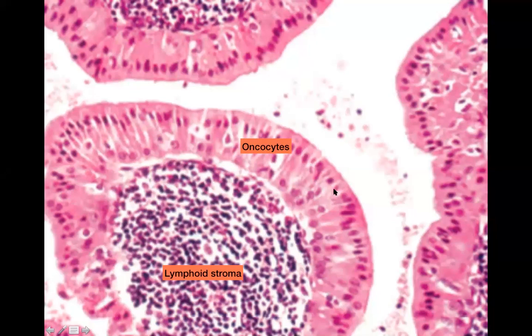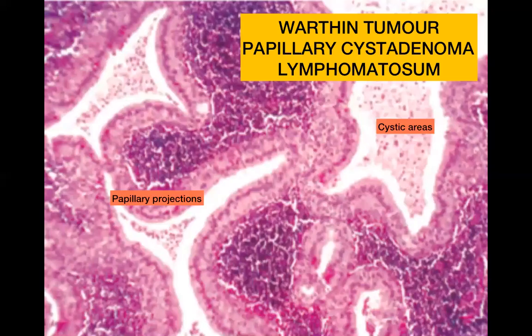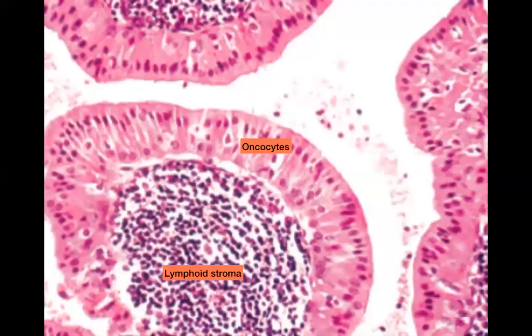Bilayered means that there are two layers, and oncocytes are these big eosinophilic cells with a granular cytoplasm. They are eosinophilic and granular because they contain a lot of mitochondria. So what are all the things that you have to remember about this tumor? Papillary projections, cystic areas, lymphoid stroma, and bilayered oncocytic lining.